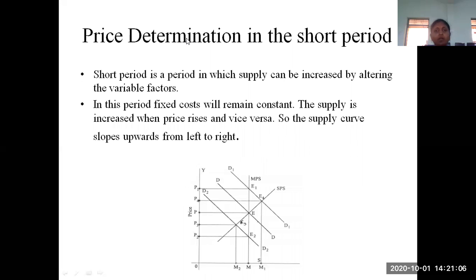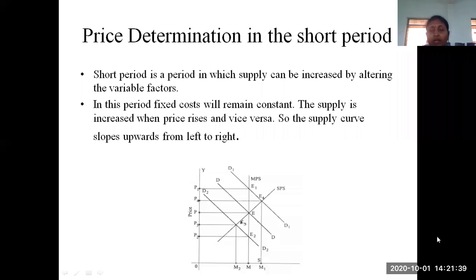Now, the time period is divided into 4 types. In the 4th category, that is the secular period, it is already explained that we are not able to determine the prices. Secular period means, as I have explained, it will take decades of time. Decades means minimum 10 years. That means we are not able to determine the prices if it is greater than 10 years. So we are not going to discuss that secular period.